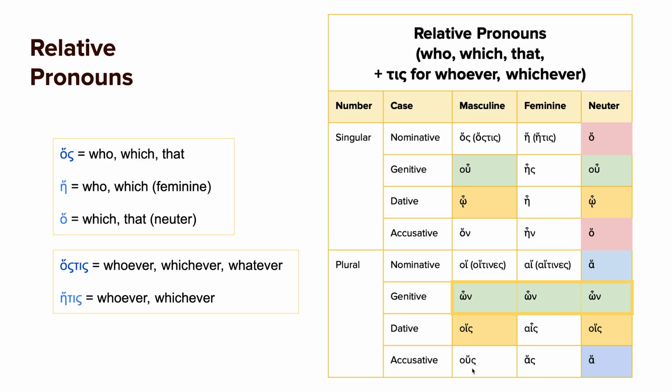And then the accusative is hous without the tau, has, ha. So you can tell the difference between the definite article and the relative pronoun. All right, so don't worry about memorizing that. Just be aware that these exist.